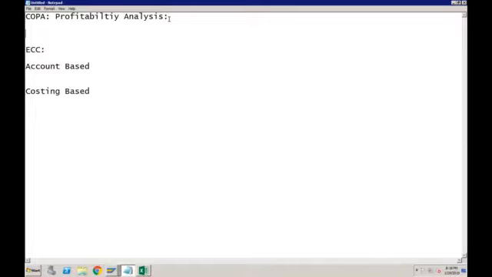So for example, if my customer tells me that I want to see product-wise reports, which product is doing good, which product is giving me... let's write the questions here itself. I want to know the profitability by product. So what we can tell the system is, okay, no problem, create product as profit centers.